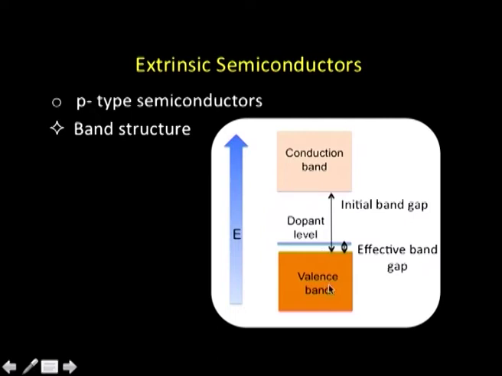What it amounts to is that the effective band gap has now become just this much. In the absence of the dopant, in pure silicon, the band gap was so large. But by introducing this impurity, we have been able to reduce this effective band gap, and thereby the conduction is there, and this is called p type semiconduction.